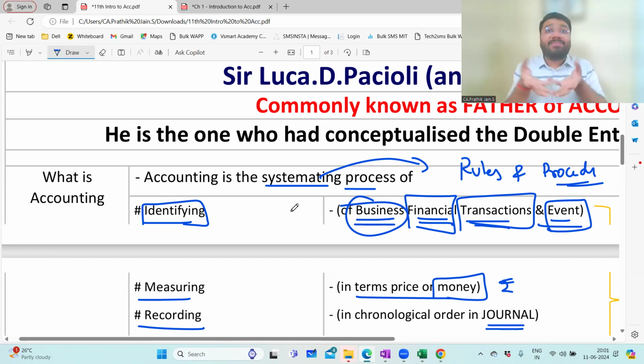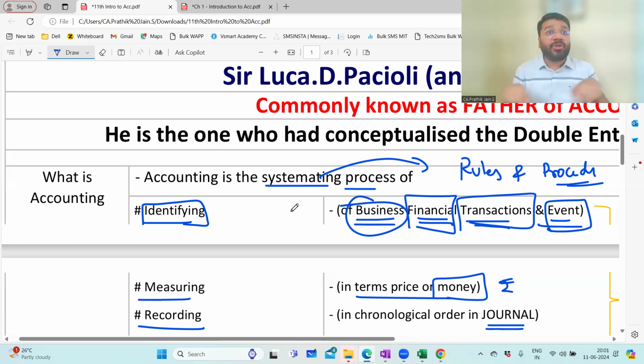If I record everything in business, personal and business, everything will become khichdi. You will not know what the business result is. So which financial transactions should you record in business? Only the transactions that happen in the event of business or for doing the business. If this statement was not given, everybody would record every transaction, personal and business. So will you get the genuine profit? No. So what is the first step?